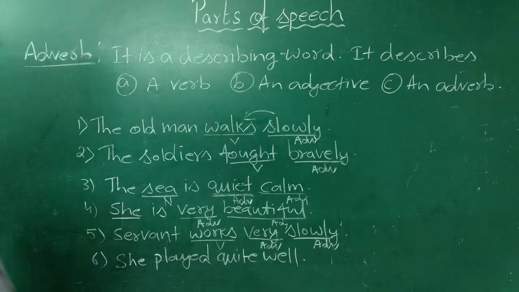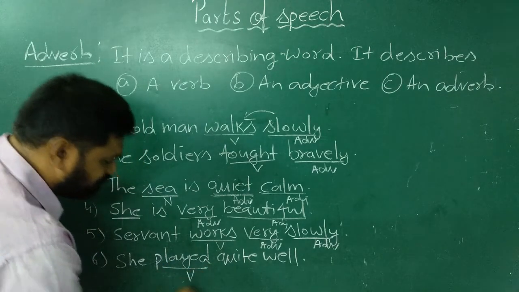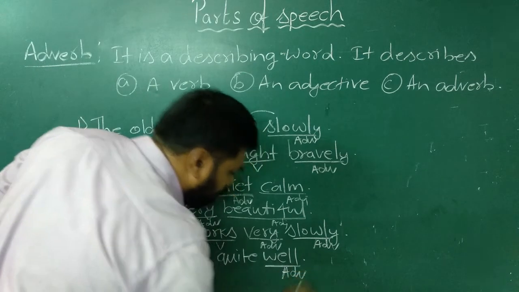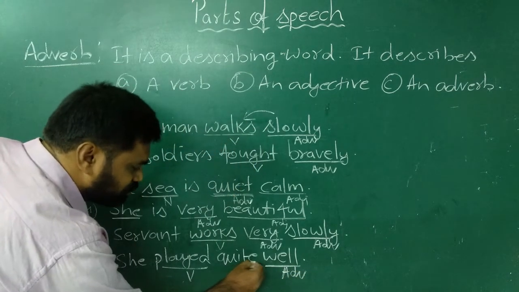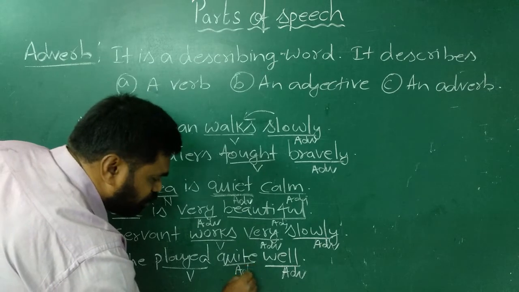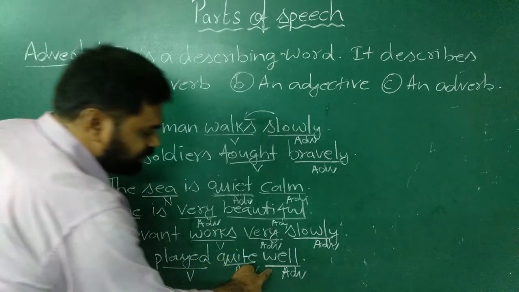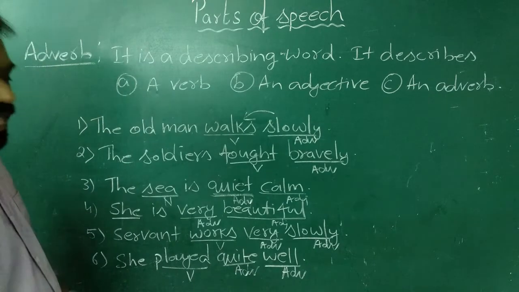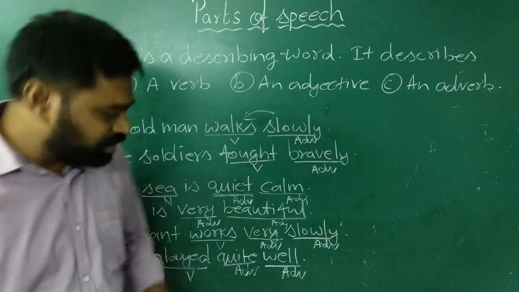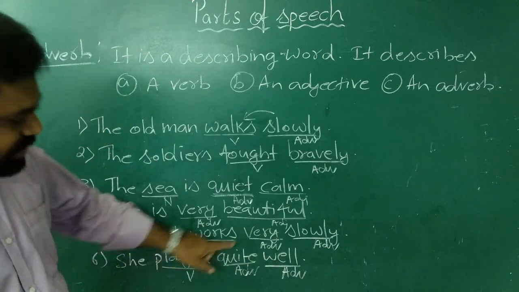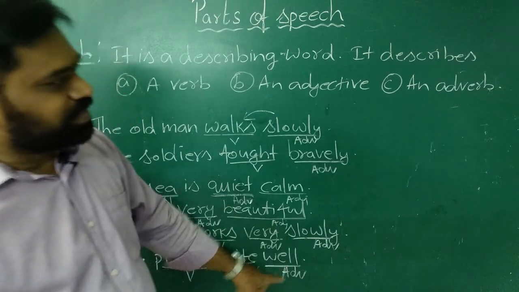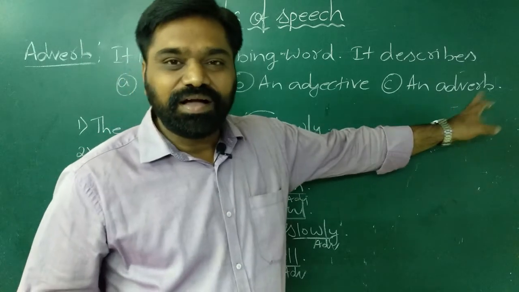See the last example. She played quite well. Here played is the verb. She played. How she played? She played well. So well is an adverb. How well? Quite well. So the word quite is qualifying the adverb well. So here quite is also an adverb. In the last two examples, we can see that adverbs are qualifying other adverbs.